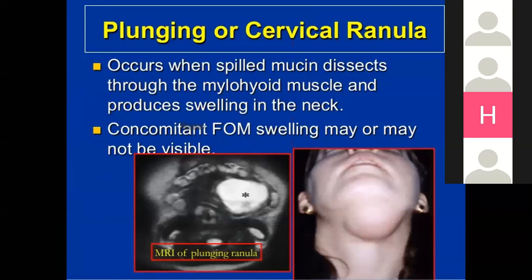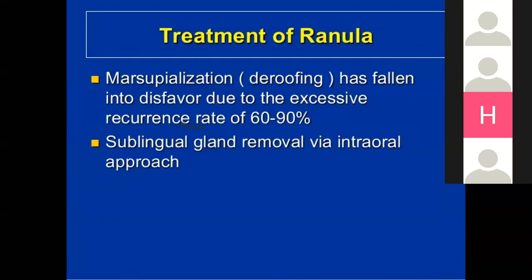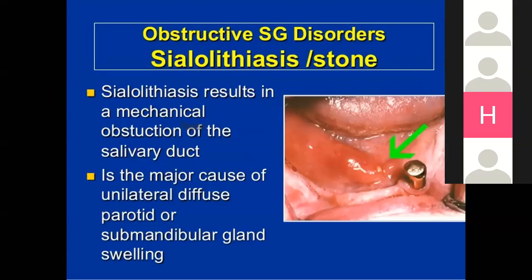Now, a plunging ranula occurs when spilled mucin dissects through the mylohyoid muscle and produces swelling in the neck. Concomitant floor of mouth swelling may or may not be visible. The treatment of ranula is marsupialization or deroofing. It has fallen into disfavor due to an excessive recurrence rate of 60 to 90%. So with marsupialization, the recurrence rate is 60 to 90%. So sometimes we have to remove the sublingual gland as well for the intraoral approach.